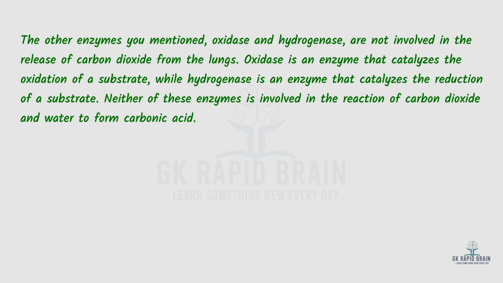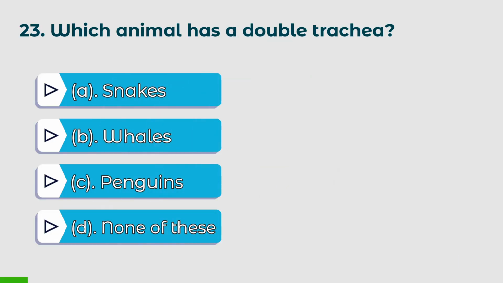The other enzymes you mentioned, oxidase and hydrogenase, are not involved in the release of carbon dioxide from the lungs. Oxidase is an enzyme that catalyzes the oxidation of a substrate, while hydrogenase is an enzyme that catalyzes the reduction of a substrate. Neither of these enzymes is involved in the reaction of carbon dioxide and water to form carbonic acid.